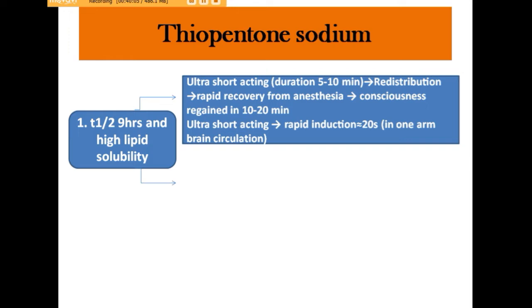Now you can see here that if T-half is 9 hours, then why does the effect vanish within 5 to 10 minutes? The reason behind that is redistribution, and because of ultra short action the rapid induction is also there, within 20 seconds in one arm brain circulation. That means when we give thiopental sodium in the arm as an intravenous agent, from the arm it reaches the heart and from the heart to the brain. So this is one arm brain circulation.